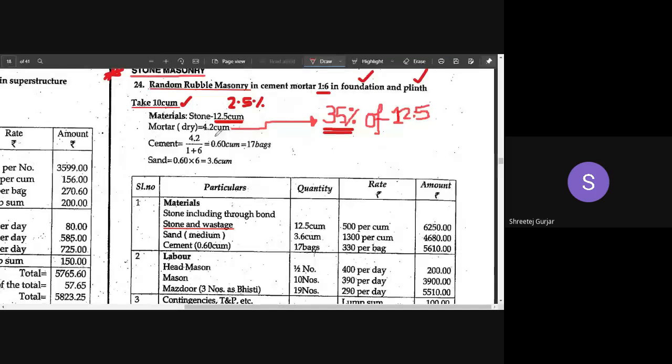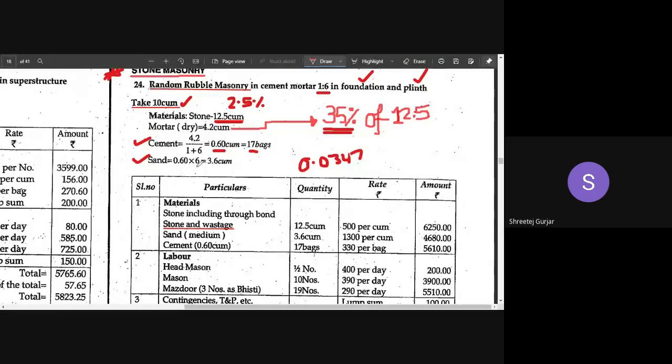Then, if you know the cubic meter, the next step is calculation of cement and sand, which is easy. 1:6 is the proportion that they have given us. Then this 4.2 divided by the summation of the proportion, that is 1 plus 6, will give you the quantity of cement. You can convert that to bags. I hope you remember how to convert it to bags. Divide it by 0.0347. If you divide this cubic meter number by this number, you will get bags.